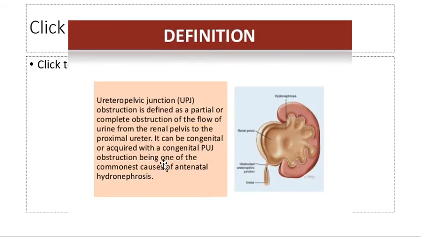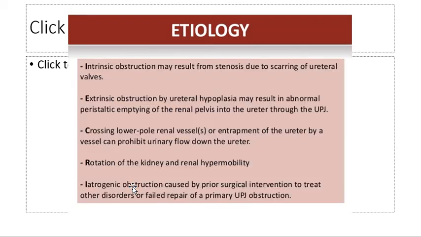So, by definition, uretropelvic junction obstruction is defined as a partial or complete obstruction of the flow of urine from the renal pelvis to the proximal ureter. It can be congenital or acquired, with a congenital PUJ obstruction being one of the commonest causes of antenatal hydronephrosis. So, if you come across a case of antenatal hydronephrosis, PUJ obstruction is the most common cause.